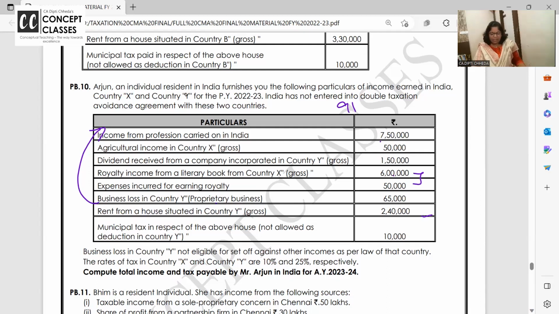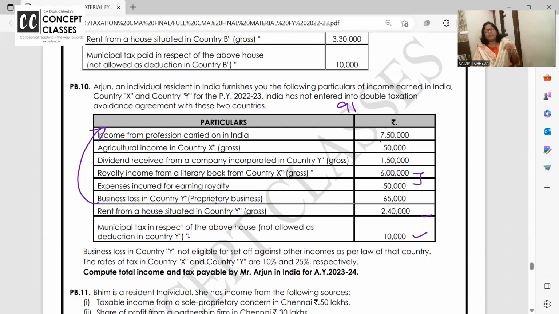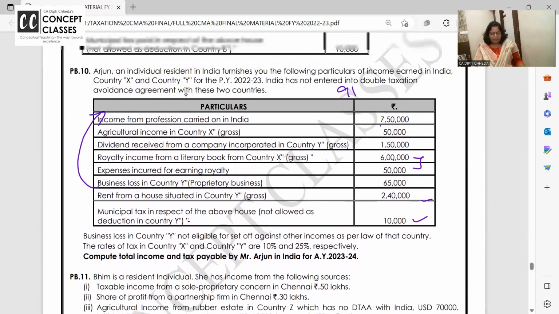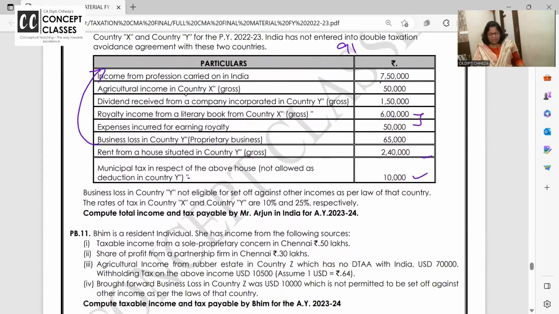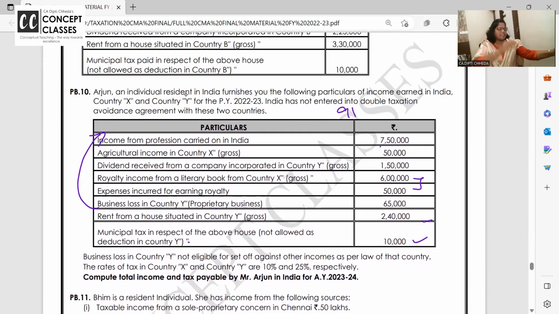That's your GAV. Municipal taxes allowed, you get NAV. From NAV, 30% standard deduction you have to give, even if they don't say. Okay, right? So this is the 10th problem. Figures I hope you have checked. Take a screenshot if you wish to. Pause the video and do this in your notebook.